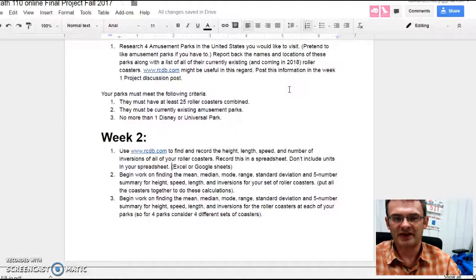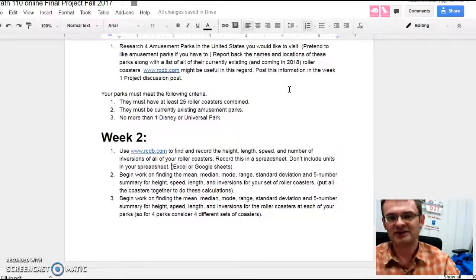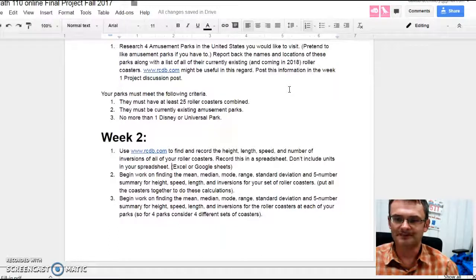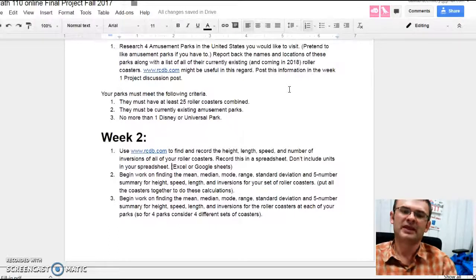So make sure to do that. It's okay if you want to put units up in the titles. That would actually be nice, like coaster length in feet, coaster height in feet, coaster speed in miles per hour. But don't put them inside the individual cells, or it won't do the statistics right later on. Sometimes people do that.